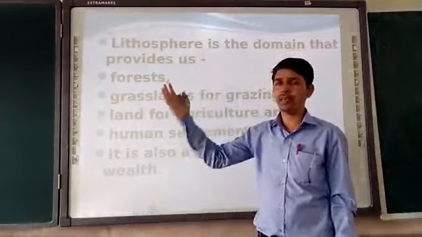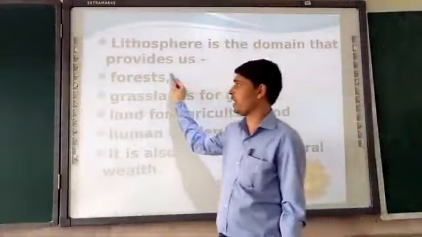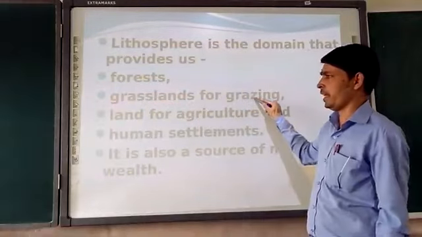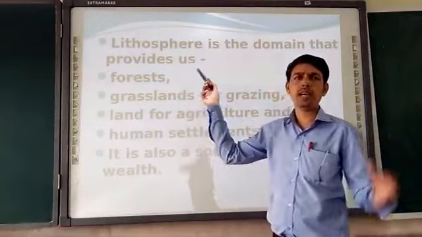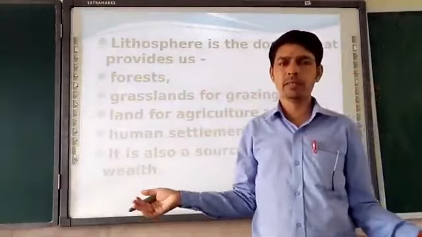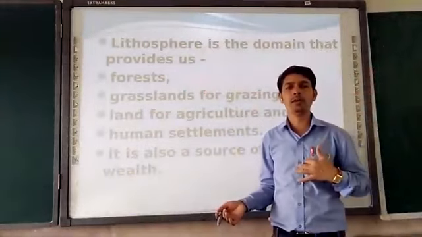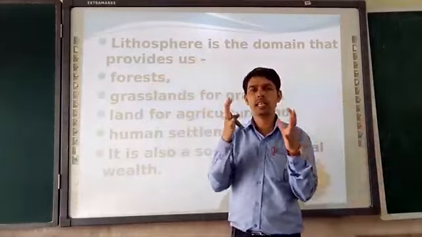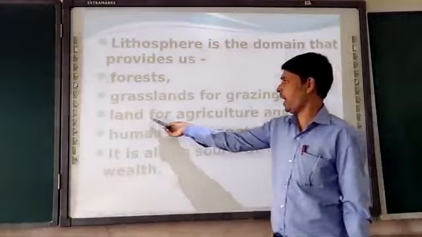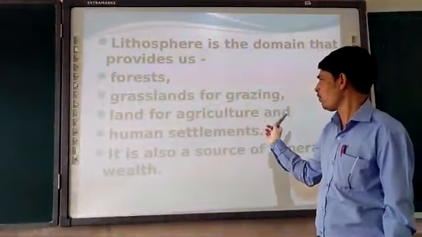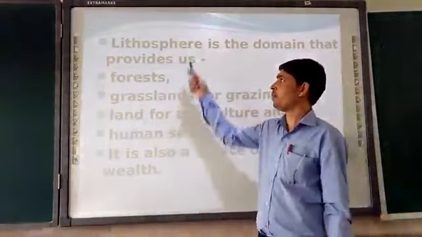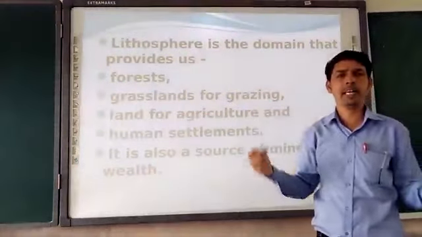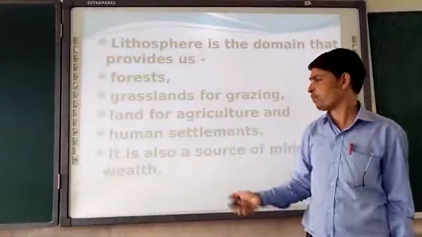What does the lithosphere give us? First, naturally it gives us forests and grassland for grazing. From forests we extract many things. In your 6th standard geography last chapter we studied the uses of trees and what they give us. Then land for agriculture. Where does land for agriculture come from? From the lithosphere only.